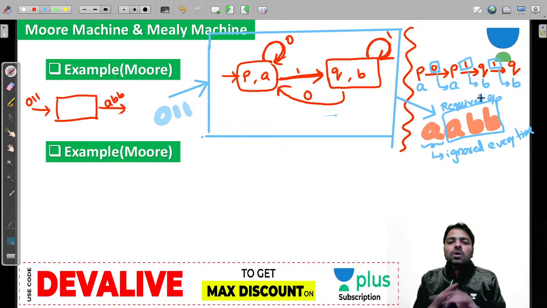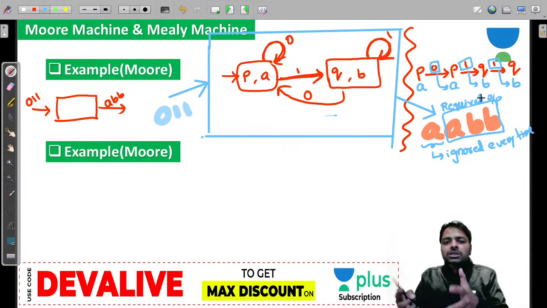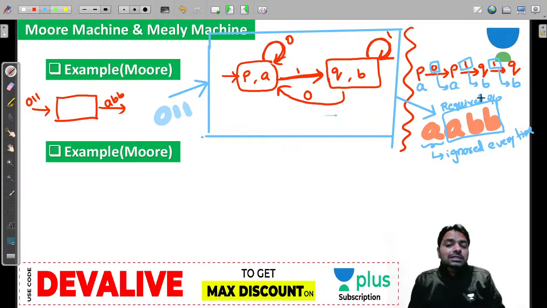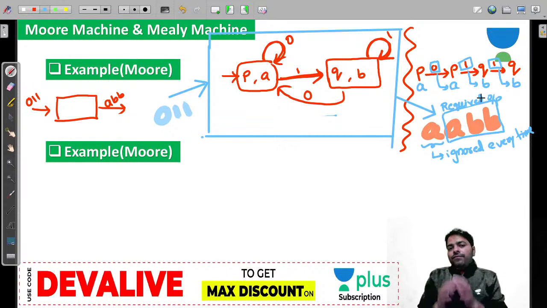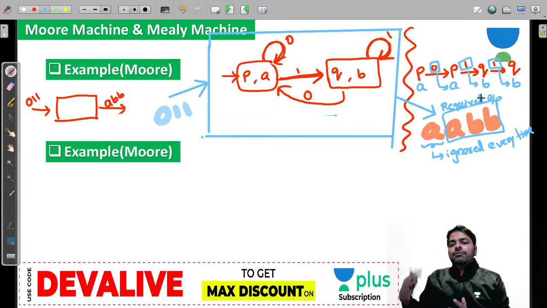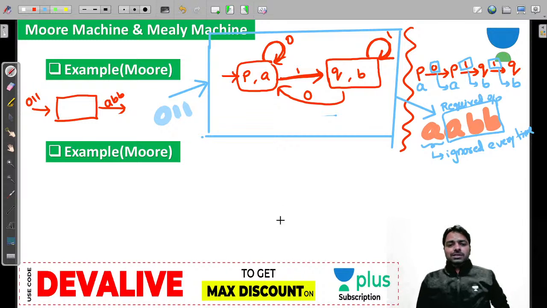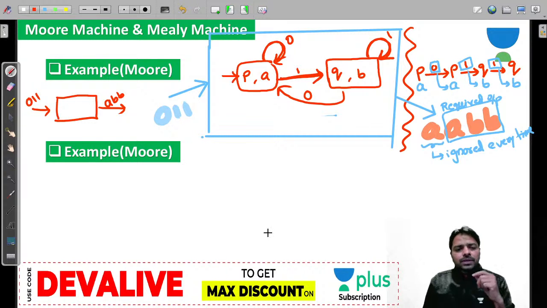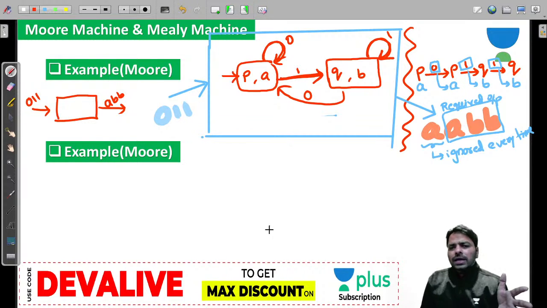So this is the behavior of the Moore machine, where the first output associated with the initial state is ignored all the time, because when you begin the machine, automatically output is produced. It's just like a traffic light. You know, when you switch on the traffic light complete circuit, automatically it starts from something. So you will ignore that, but you will start from the next state. Okay, same way. And of course you can also reset, that depends on your choice.